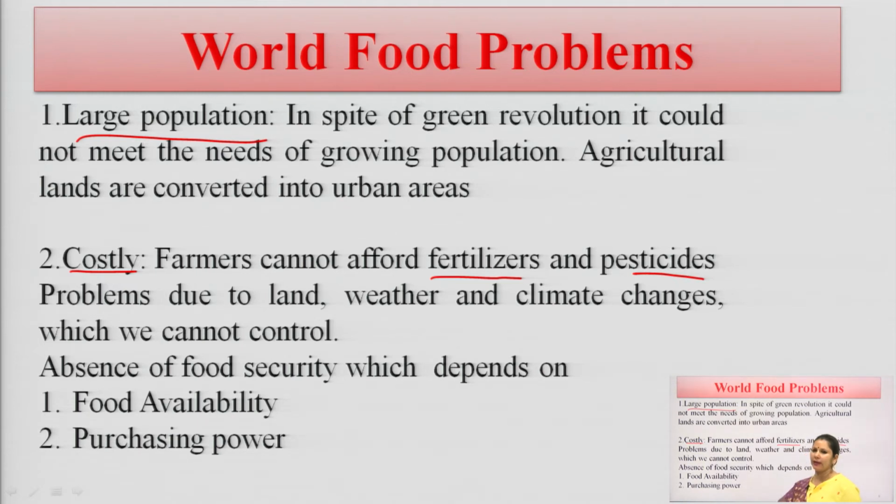Basically, today we will discuss the two major problems we are all facing, especially our farmers, that they are not able to produce a large number of crops on a particular land.